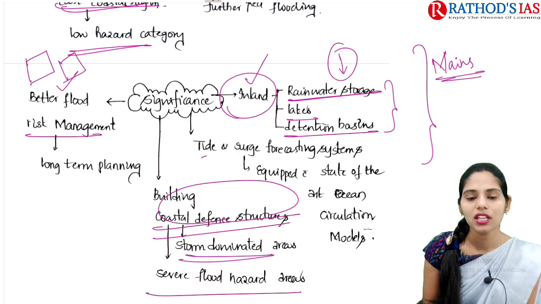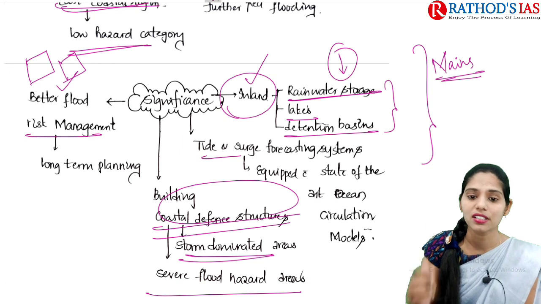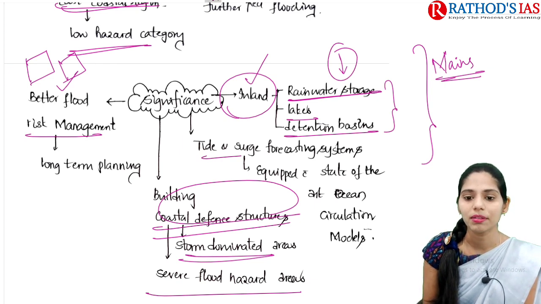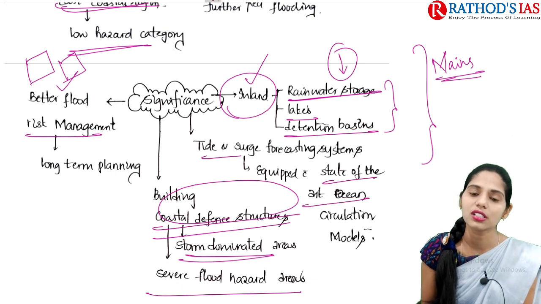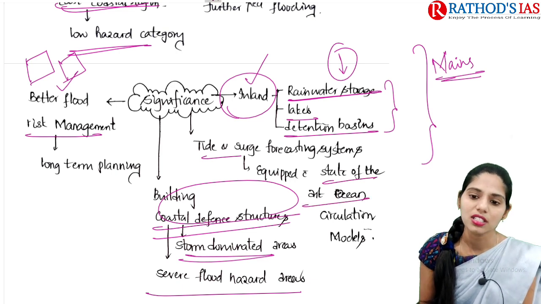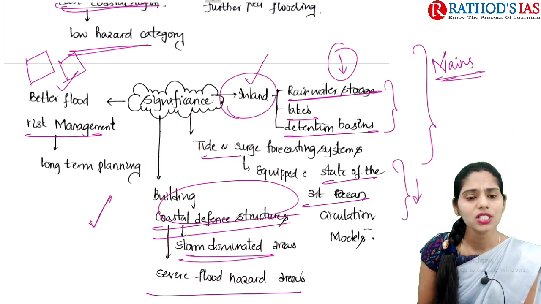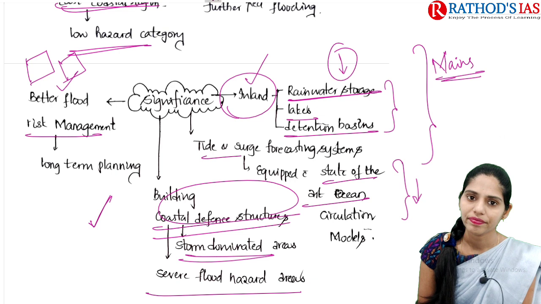And the next one is that we can have tide and surge forecasting systems. These tide and surge forecasting systems should be equipped with state-of-the-art ocean circulation models so that we can decrease the impact of flooding. So this is the gist of this article. I hope it is clear.